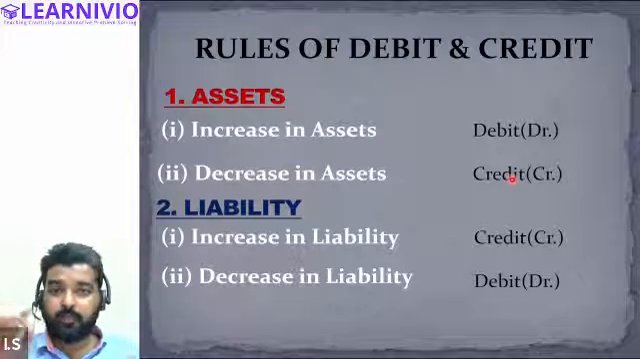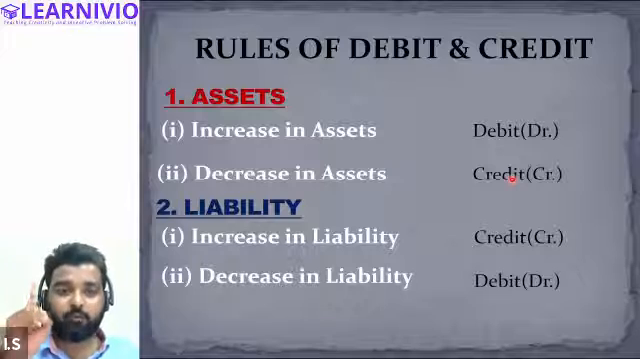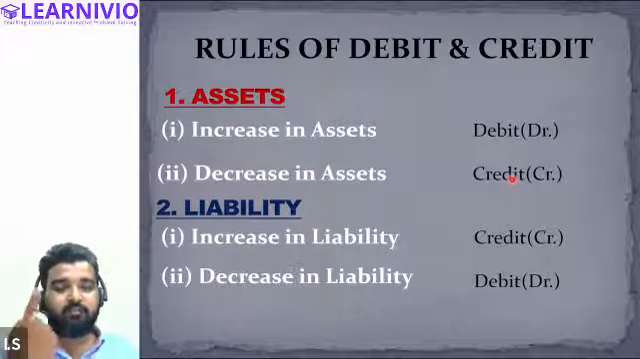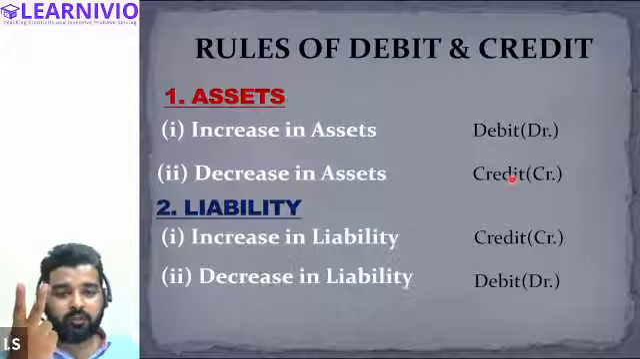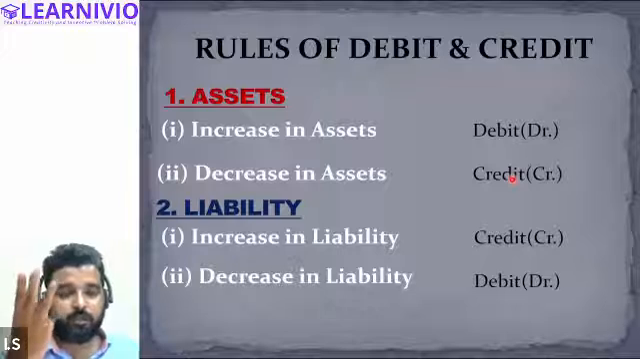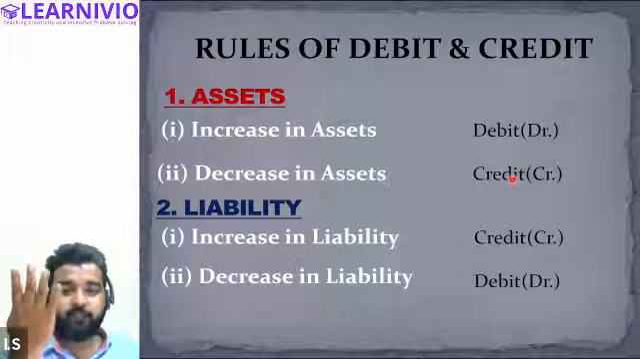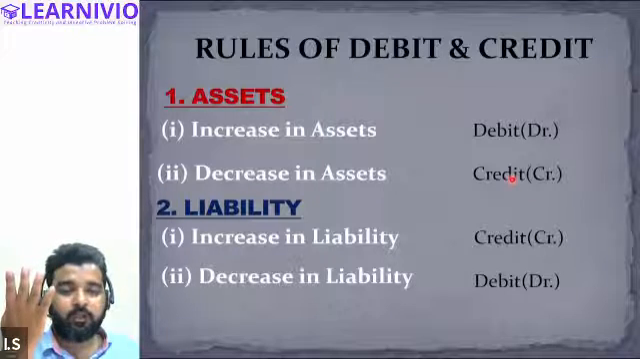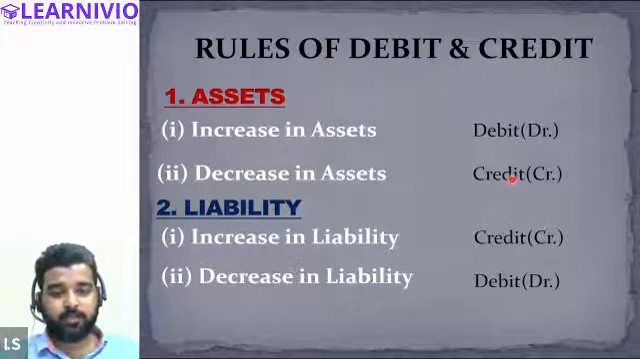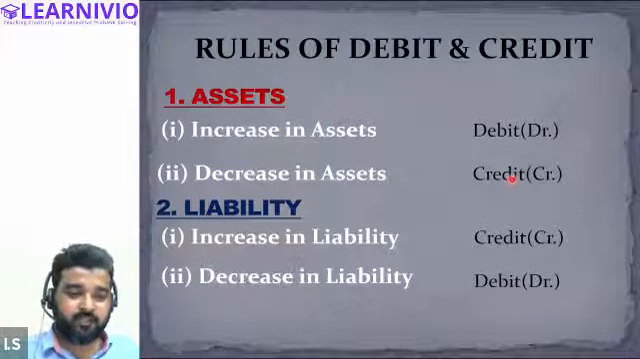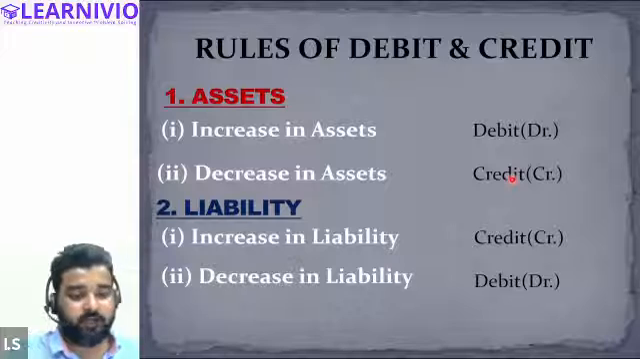In case of which account? In case of an assets account. When we prepare an account relating to assets, like the cash account we were making, or if we make an account for, let's say, furniture, machinery, goodwill, or anything. If we are making an assets account, then if there is an increase in the asset, we will record it on the debit side. And if there is a decrease in the asset, we will record it on the credit side.